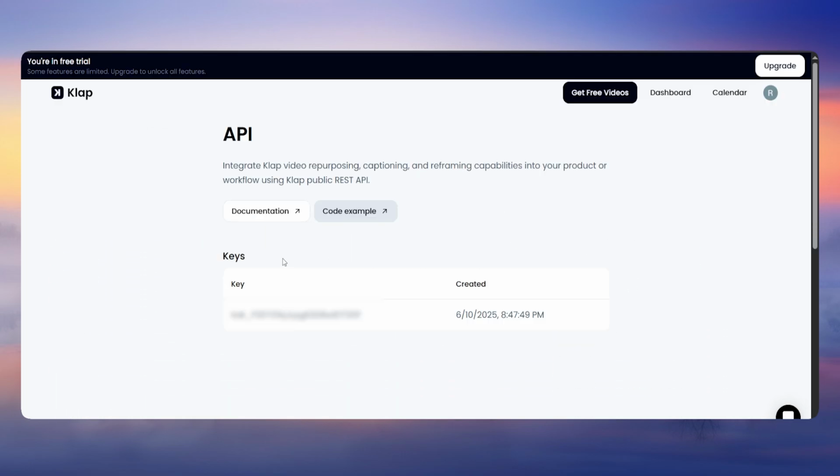To use the Klap API, we need to add a card first, because it is not free. But it is a pay-as-you-go service, so you will not be charged anything, not even a single cent. Once you add the card and make a payment of $0, it will take you back to this page with the key. Okay, so keep it as it is.